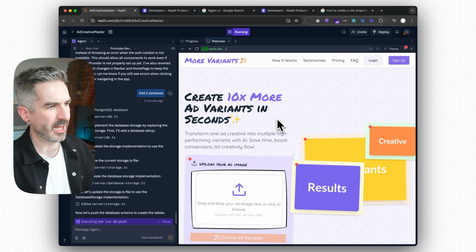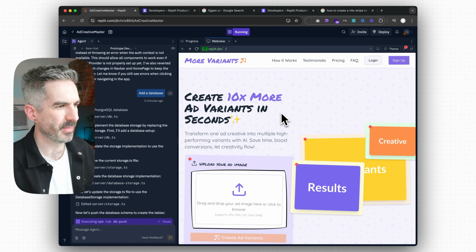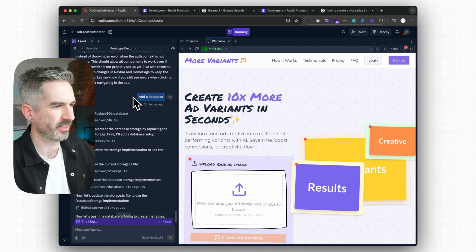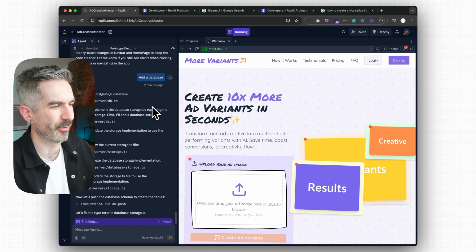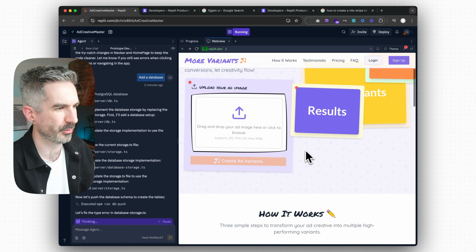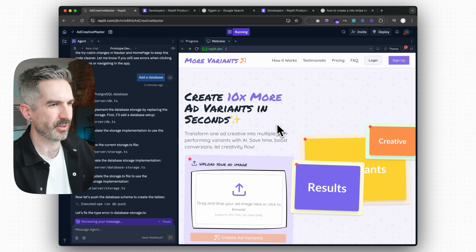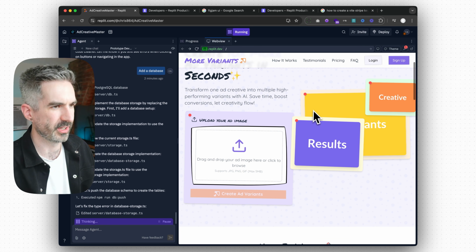So this is the output that Replit has created off the back of my first prompt. I have another question that I had asked it here because it was giving me an error from something when I was testing it before as well. What I would suggest is that you can see that it's pretty close to what I asked it for.